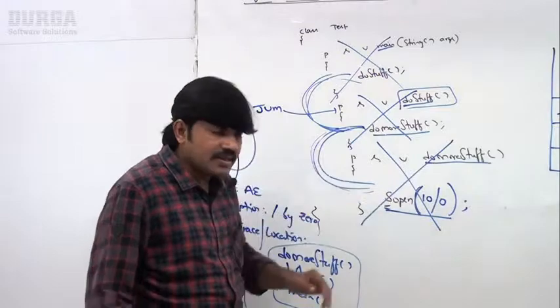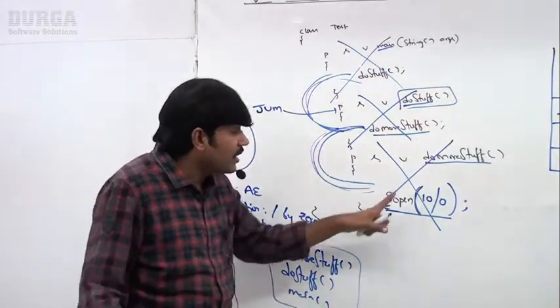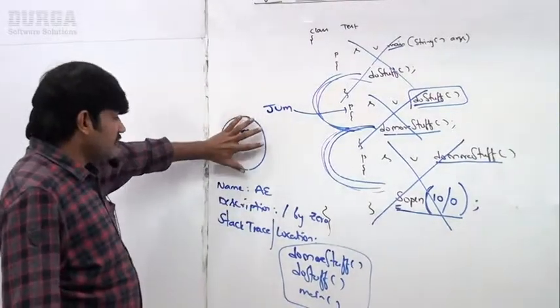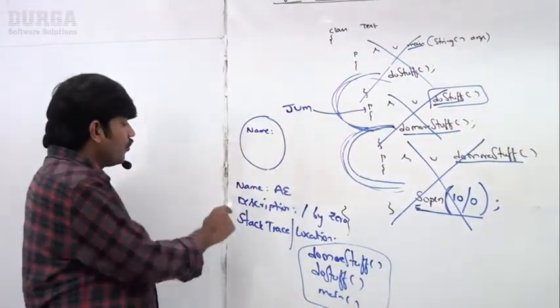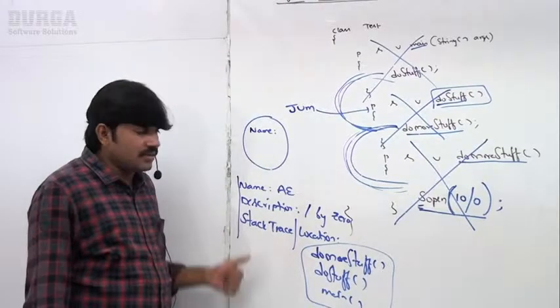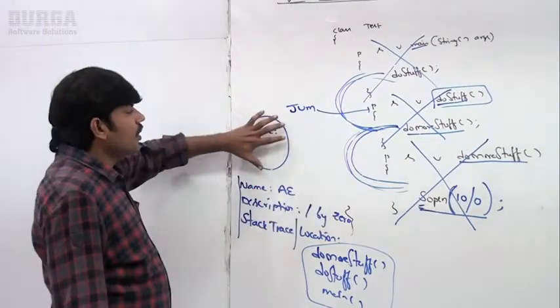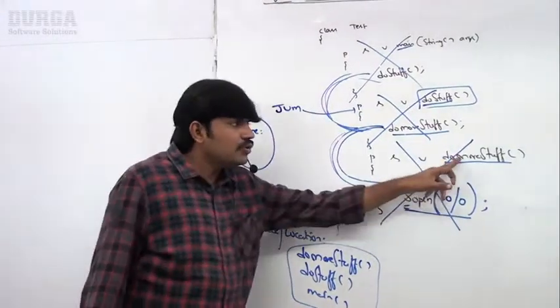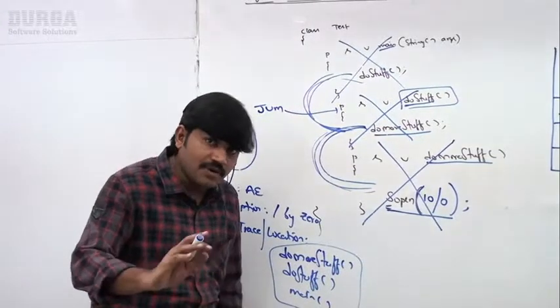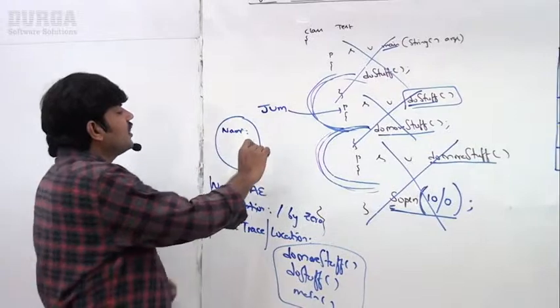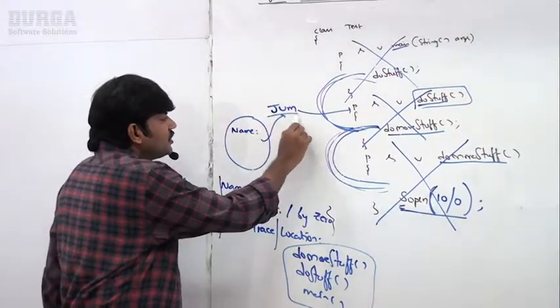So inside a method, if an exception is raised, the method in which it is raised is responsible for creating the exception object by including the following information: name of the exception, description of the exception, and the stack trace. With this information, the exception object will be created by doMoreStuff, of course with the help of the JVM only. After creating this exception object, it will be handed over to the JVM.